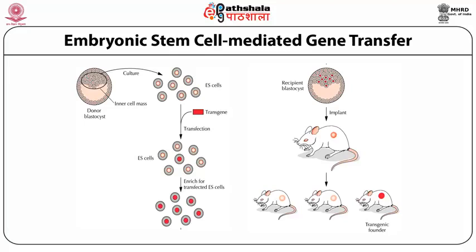The transgene is basically a foreign gene of interest. After the injection of the transgene, the cells will be enriched for the infected embryonic stem cells. After the enrichment, the blastocyst containing the transgene will be implanted in the mice, and that will lead to mixed progeny, and some of them will have the transgenic nature.